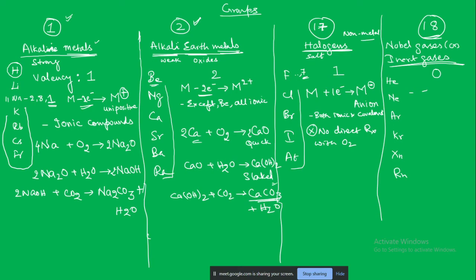When there is a gain of electron, an electron is a negative charge. So when there is a gain of the electron, it means negative charge is increasing in it, correct. There is going to be more negative charge. So when you say something is gaining more negative charge, it is getting reduced, okay. It has got filled with a lot of negative charge, then what you say, it has been reduced.